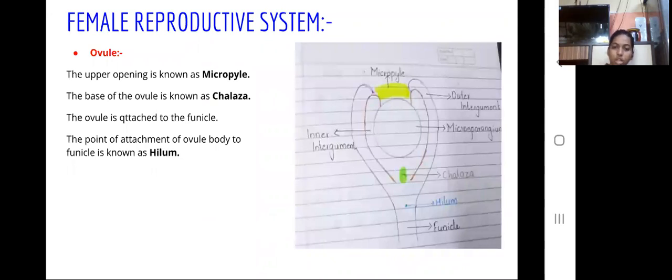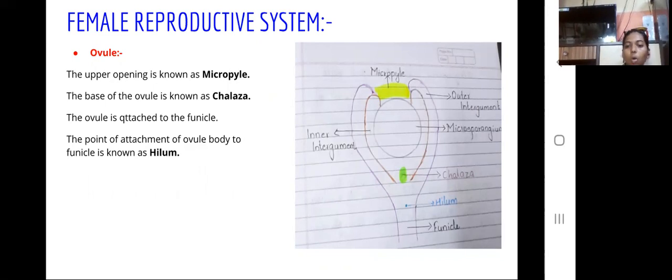See, this is the megasporangium. This one is the inner integument, which is close to the megasporangium, and this one, attached to the inner integument, is known as the outer integument.